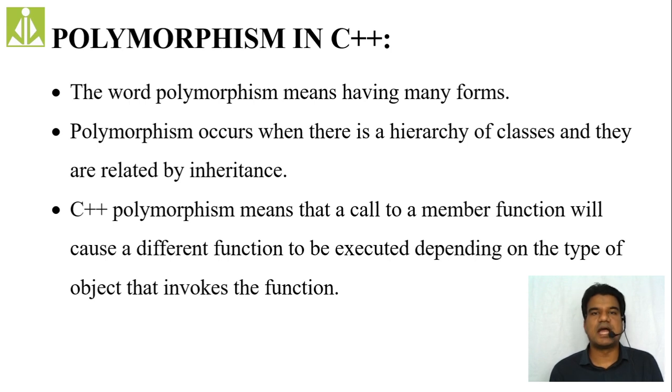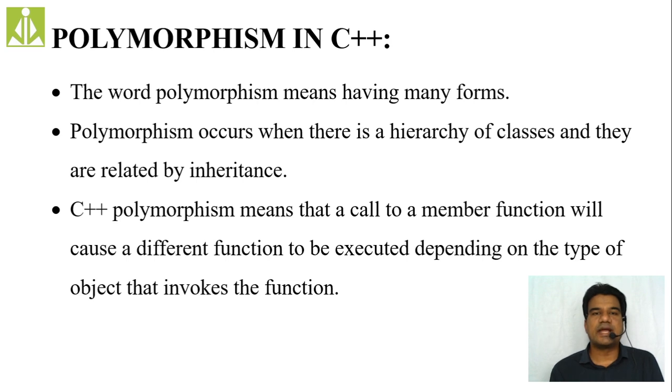This kind of linkage is a kind of binding between the function call and function body, so we call it static binding, early linkage, static linkage, whatever you give. All will give the same meaning, whatever terminology you use. So static binding is nothing but if the linkage of function call to the function body is happening at the time of compilation, we call it as static binding.